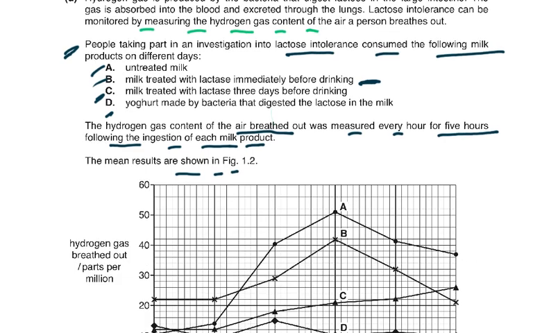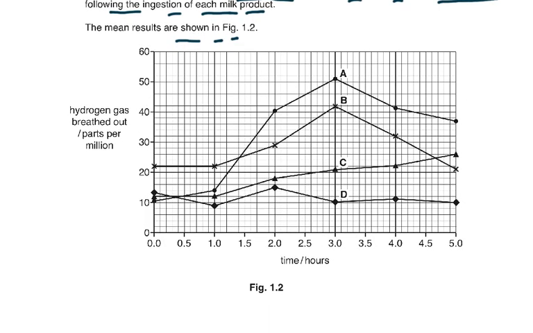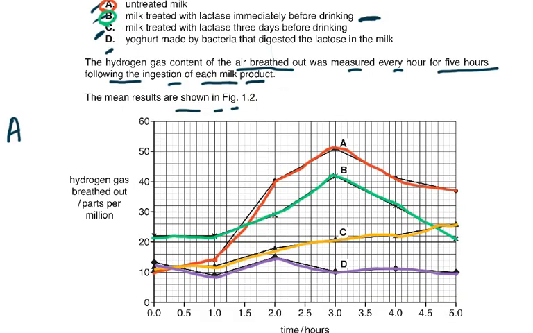Okay, now I'm going to give you time to look at this graph, and I want you to pause the video here and then look at the graph, and then I'll read the questions on this graph. Now, as you look at the graph, you see it's the hydrogen gas content. This is the hydrogen gas which we are measuring. The hydrogen gas breathed out in parts per million. So you can see the untreated milk A had the highest amount of hydrogen gas, which peaked at 3 hours.